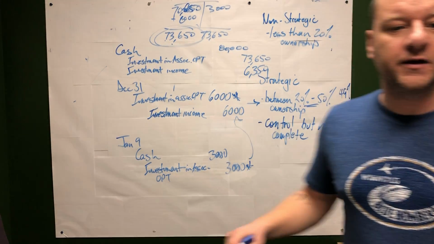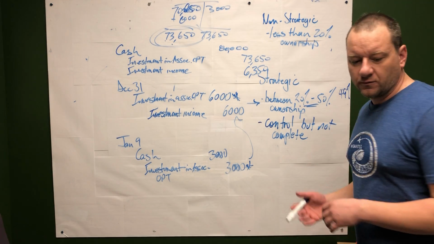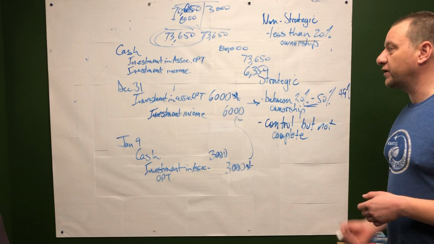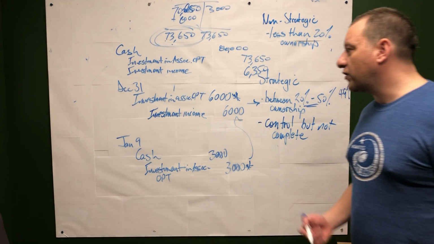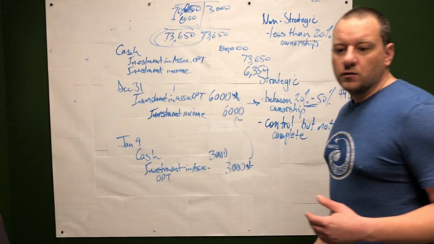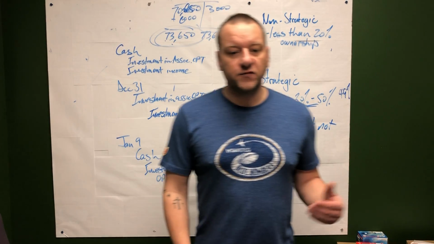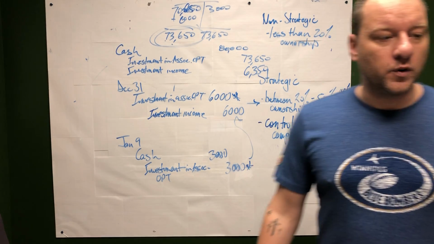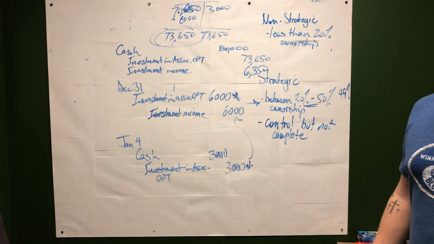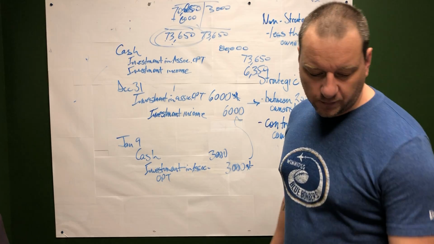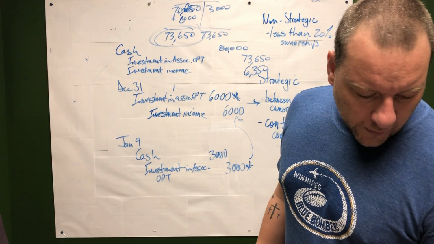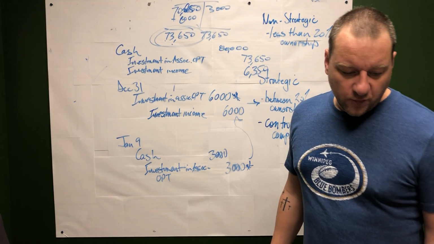So that's the big difference in investment in associates, or a strategic investment, versus a non-strategic investment, okay? So really we're bumping our investment up and down based on our ownership level of the other company that we own, okay? So when it's a non-strategic investment, we just record the dividend, okay? We don't make an adjustment to our equity level, okay? So that is going to wrap up chapter 15.